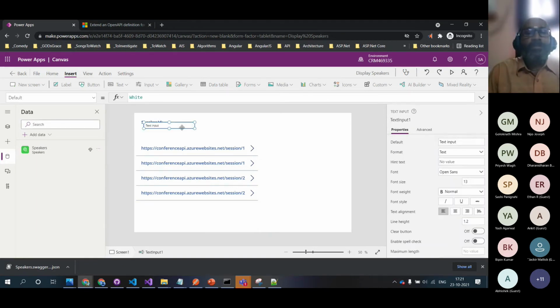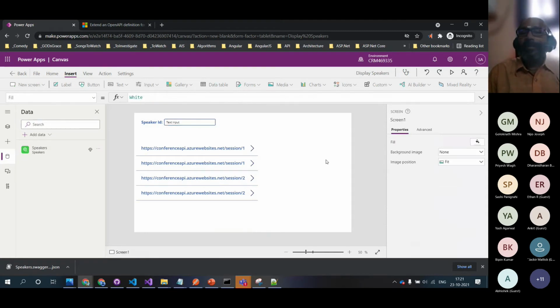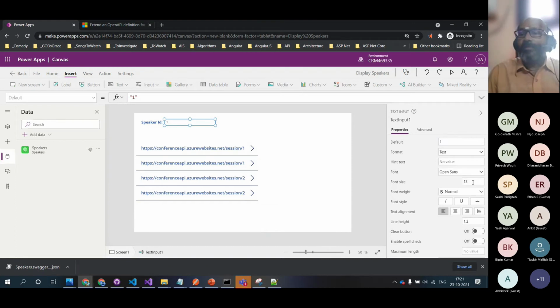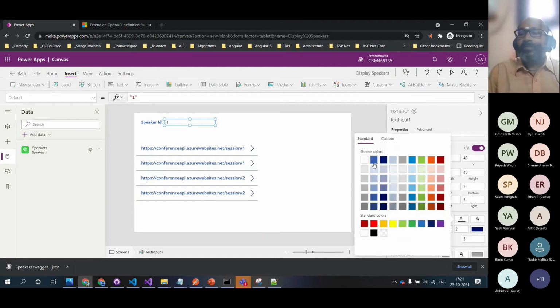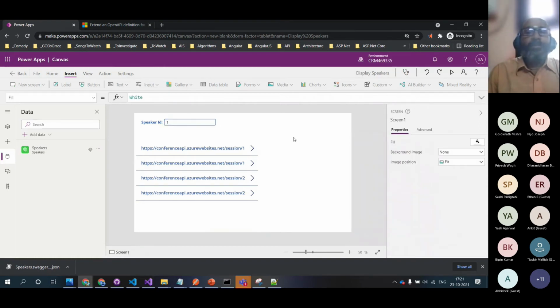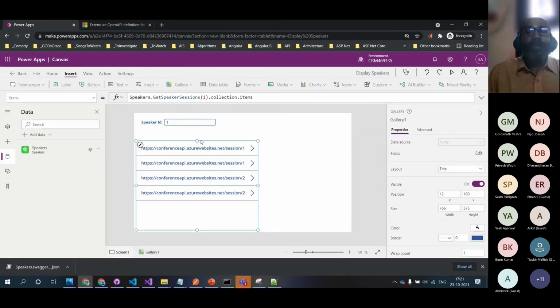I don't want to always bring the same guy's details, so let me make it 1, and also bump up the font size of this to 18, and change its color to this. Perfect.